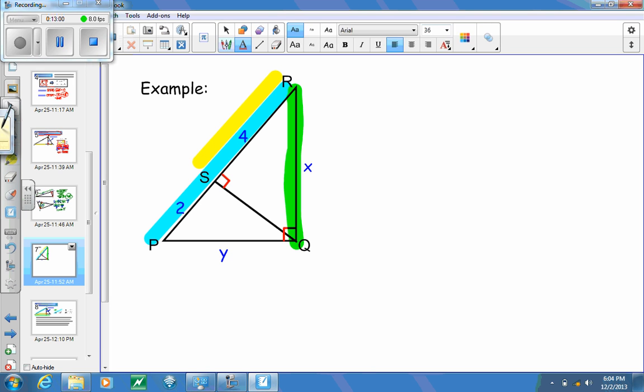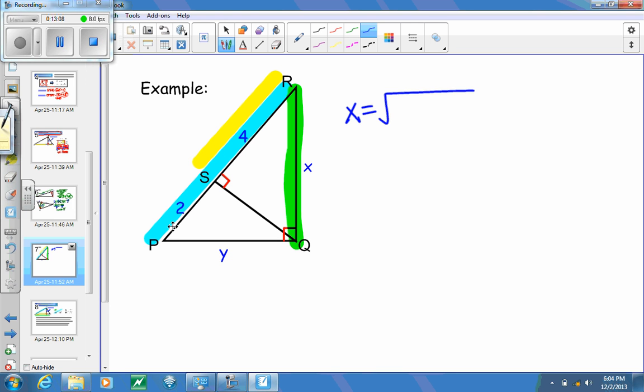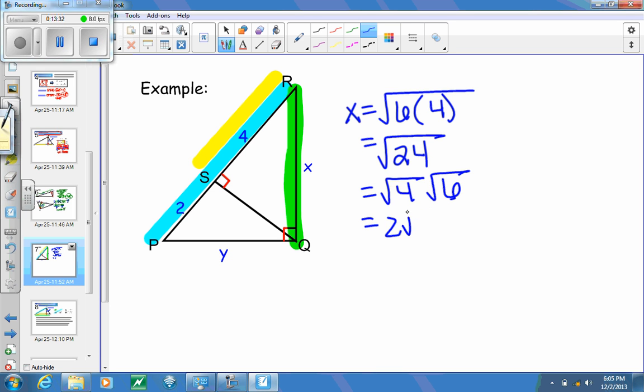What this property is telling us is that the length of x is equal to the geometric mean of this whole side, which is 4 plus 2, which is 6, times 4. So if we take 6 times 4, that's going to end up giving us 24. And the square root of 24, we can look at that as the square root of 4 times the square root of 6, and so I get 2 square roots of 6, and that's what we get for x. Same thing that we got prior to this.